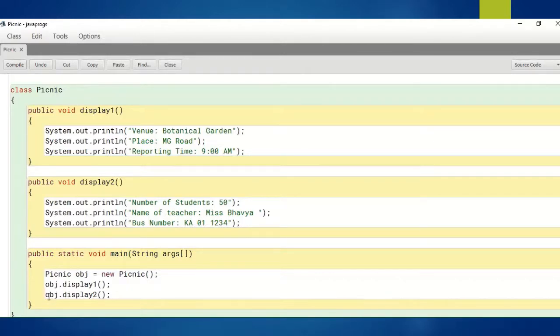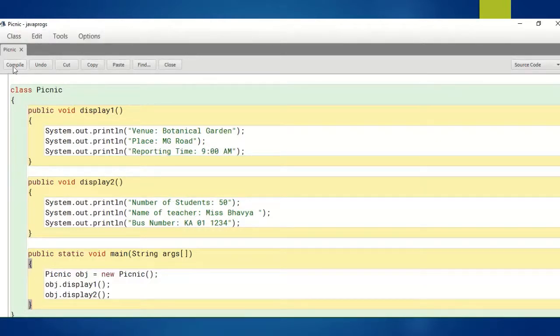Here we are calling the display2 method, which is there in the object obj. The control immediately goes to display2 and executes all the statements present inside the opening and closing curly braces. All these three statements will be displayed as they are on the screen. We have called these two methods, and then it comes to the end of the main method. First the display1 details will be displayed on the screen, and next the display2 details will be printed on the screen.